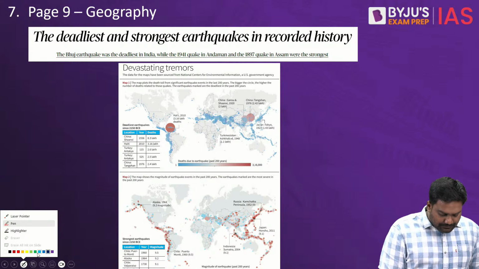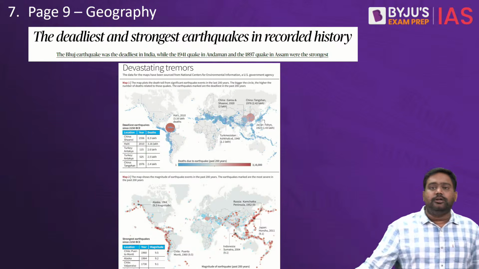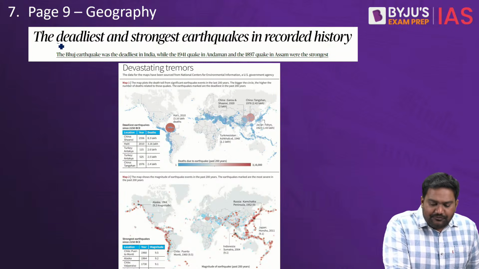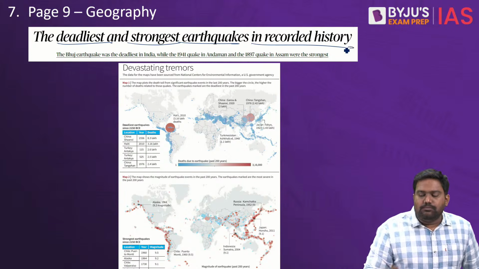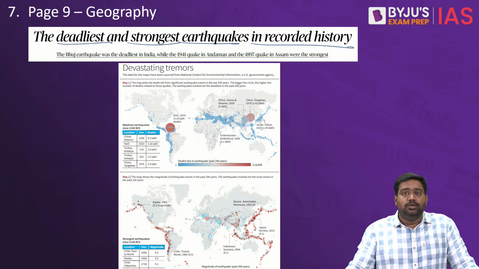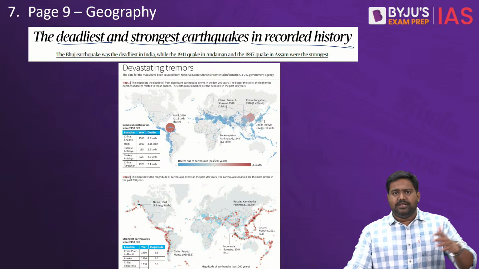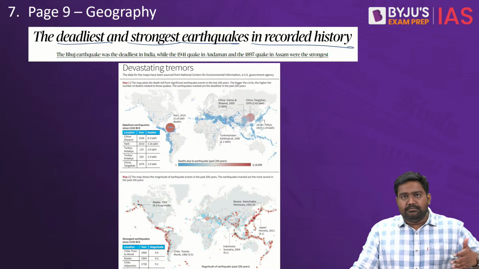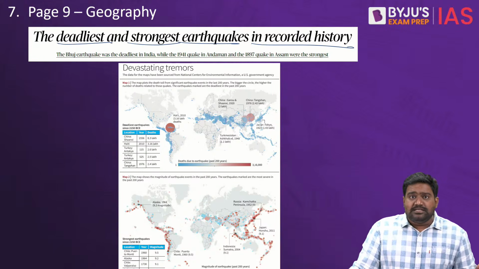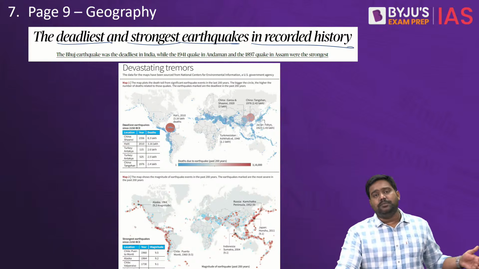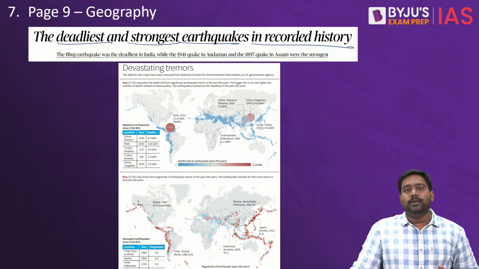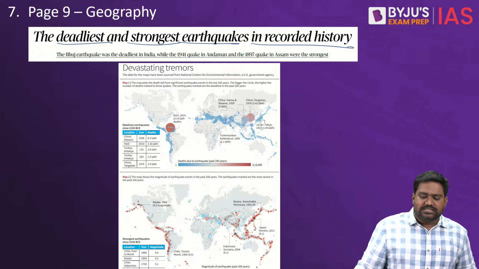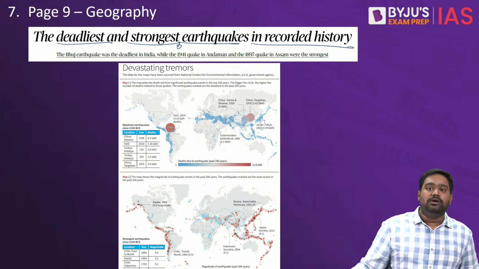Next, on page 9, we have an important article related to geography and disaster management. The Hindu carries an infographic depicting some of the most powerful, deadliest earthquakes that the world has seen. Because recently we have seen many major earthquakes, right? Just few days back, Morocco was devastated by a massive earthquake. In the last few months, there have been major earthquakes in Mexico, in South America, in Italy and Greece as well, right? So there have been devastating earthquakes, and this infographic is exploring the most powerful earthquakes that have been registered.